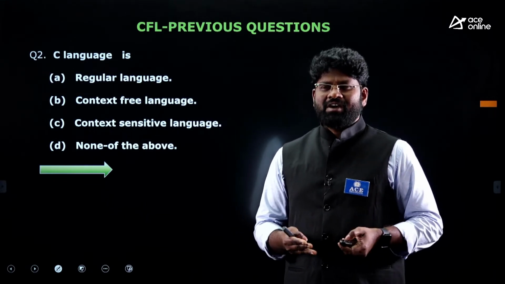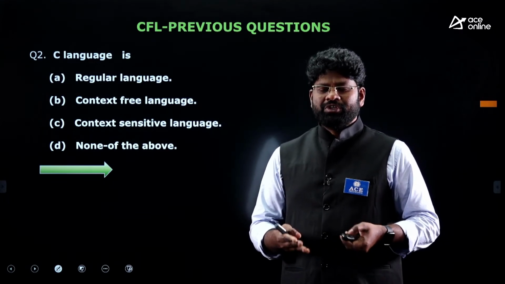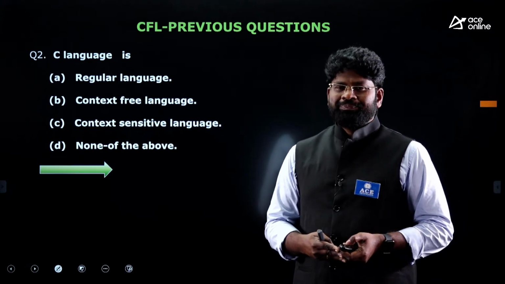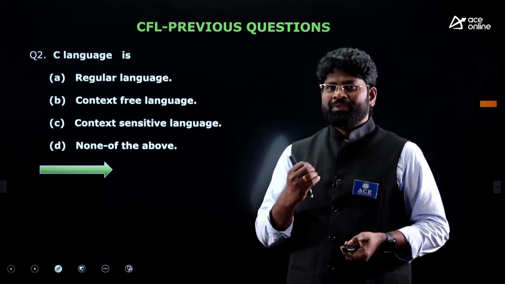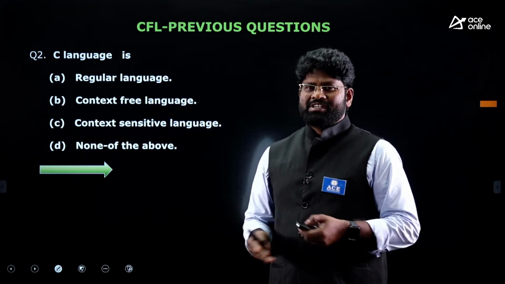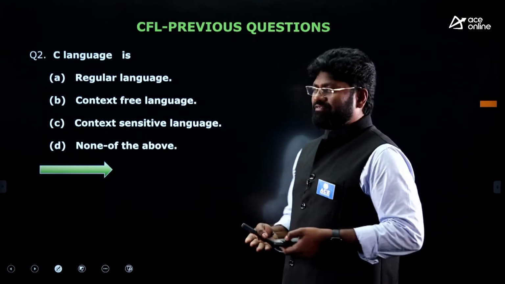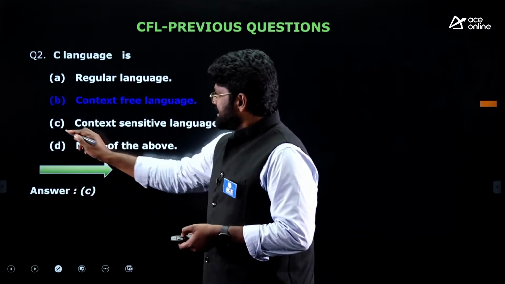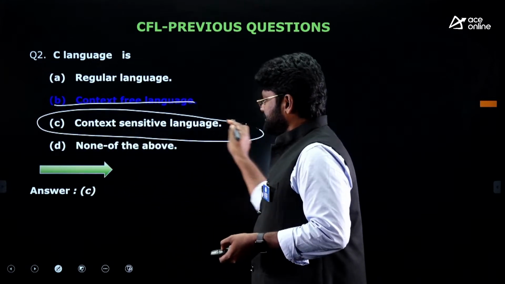So for functions of a language like C, you need to use context sensitive grammar. Fortran was the oldest language that is context free, but C I can consider a context sensitive language. This is also a very fundamental level question. So C is the correct answer here, not B.